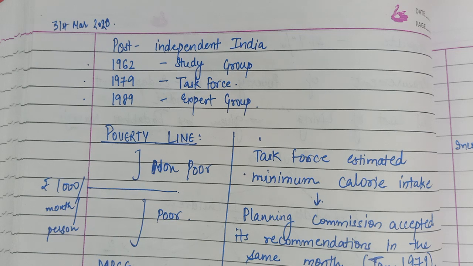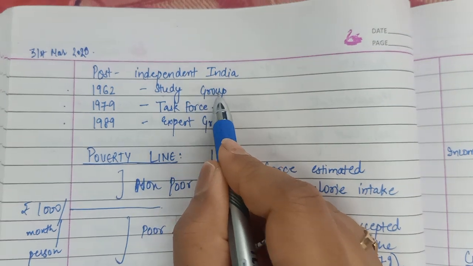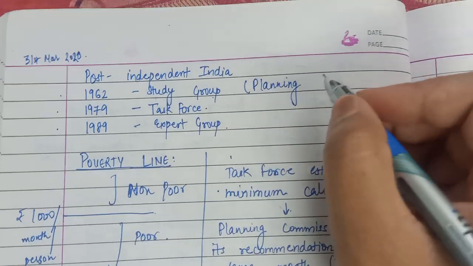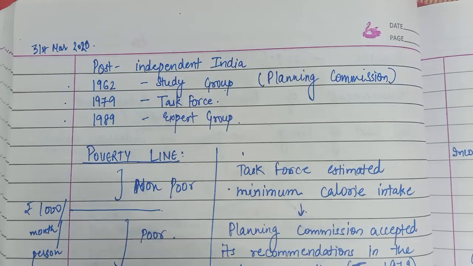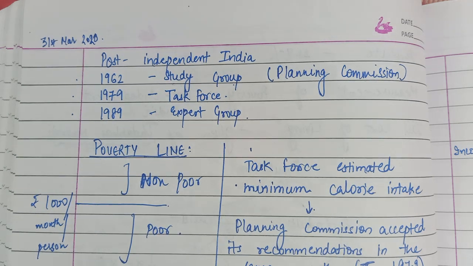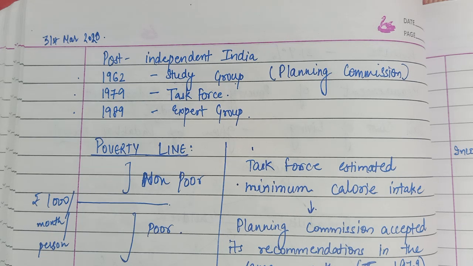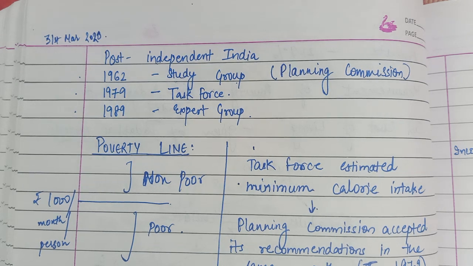So this is on page number 4.5 in the latest edition of Indian Eco. I told you all that in 1962 a study group was formed by the Planning Commission, just to study the concept of poverty and poverty line. And in 1979, Task Force on Projections of Minimum Needs and Effective Consumption Demand was formed. That was already told in the last class. And in 1989, an expert group again was constituted for the same purpose.